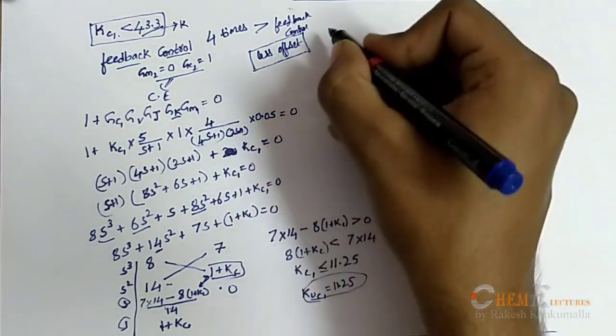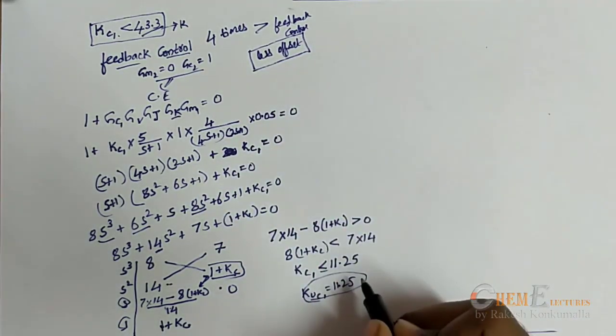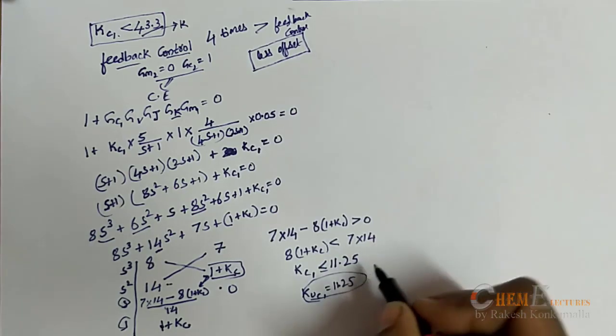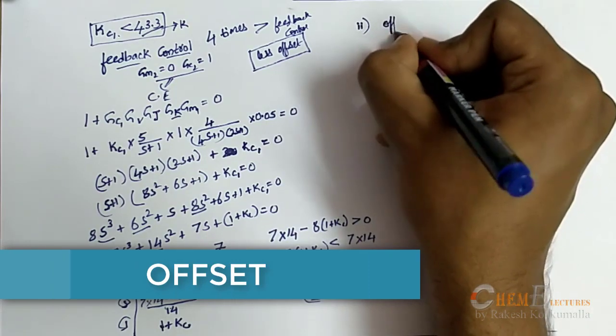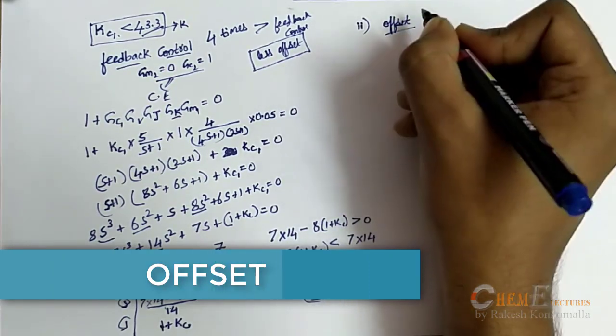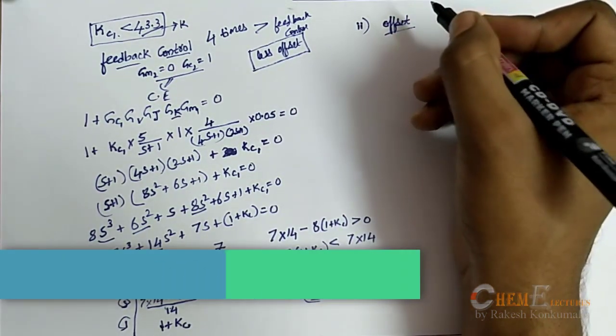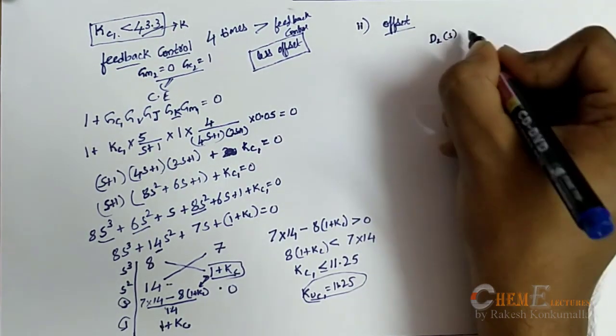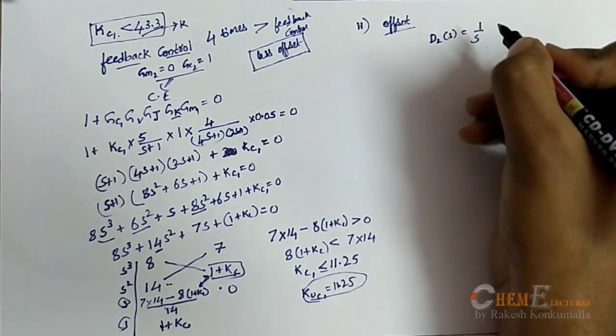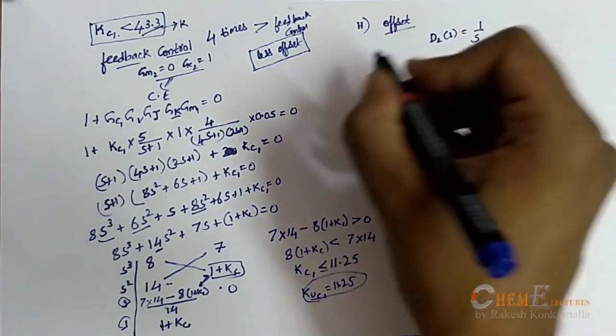Now we completed the first point, that is stability limits. Now coming to the second, that is to find the offset when there is a unit step in the secondary disturbance, that is D2 of s will be 1 by s. Now I have derived the transfer function,